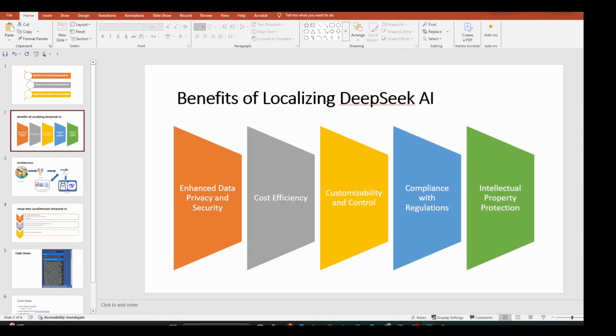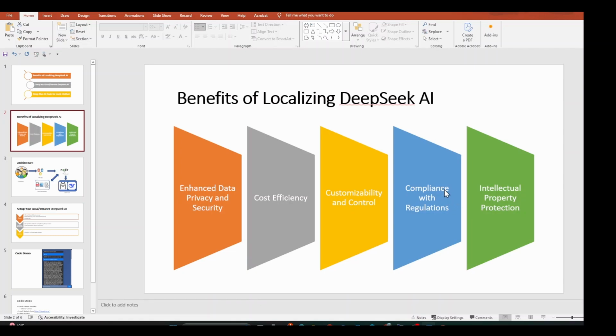Number four is compliance and regulatory. AI governance and compliance are becoming increasingly complex. By hosting DeepSeek AI locally, we can maintain full oversight of how data is processed and ensure compliance with the industry standards that we follow, such as GDPR, HIPAA, or ISO 27001, etc.